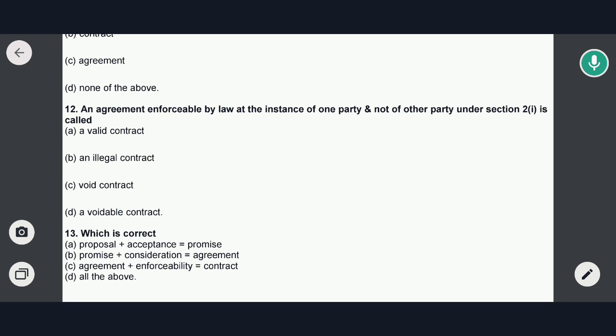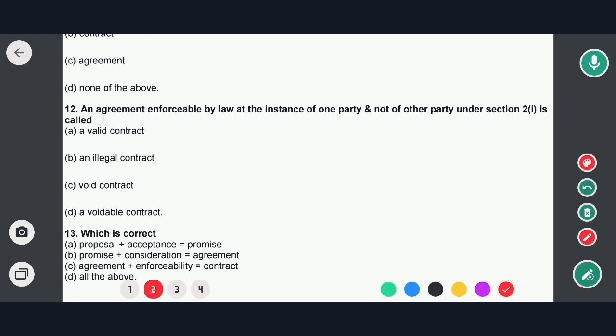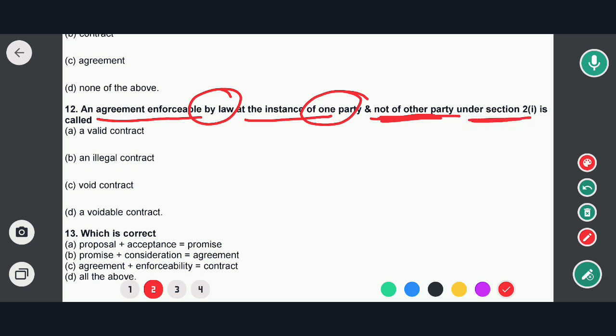Next question is: an agreement enforceable by law at the instance of one party and not of the other party under Section 2I is called. Options are: valid contract, an illegal contract, void contract, option D a voidable contract.